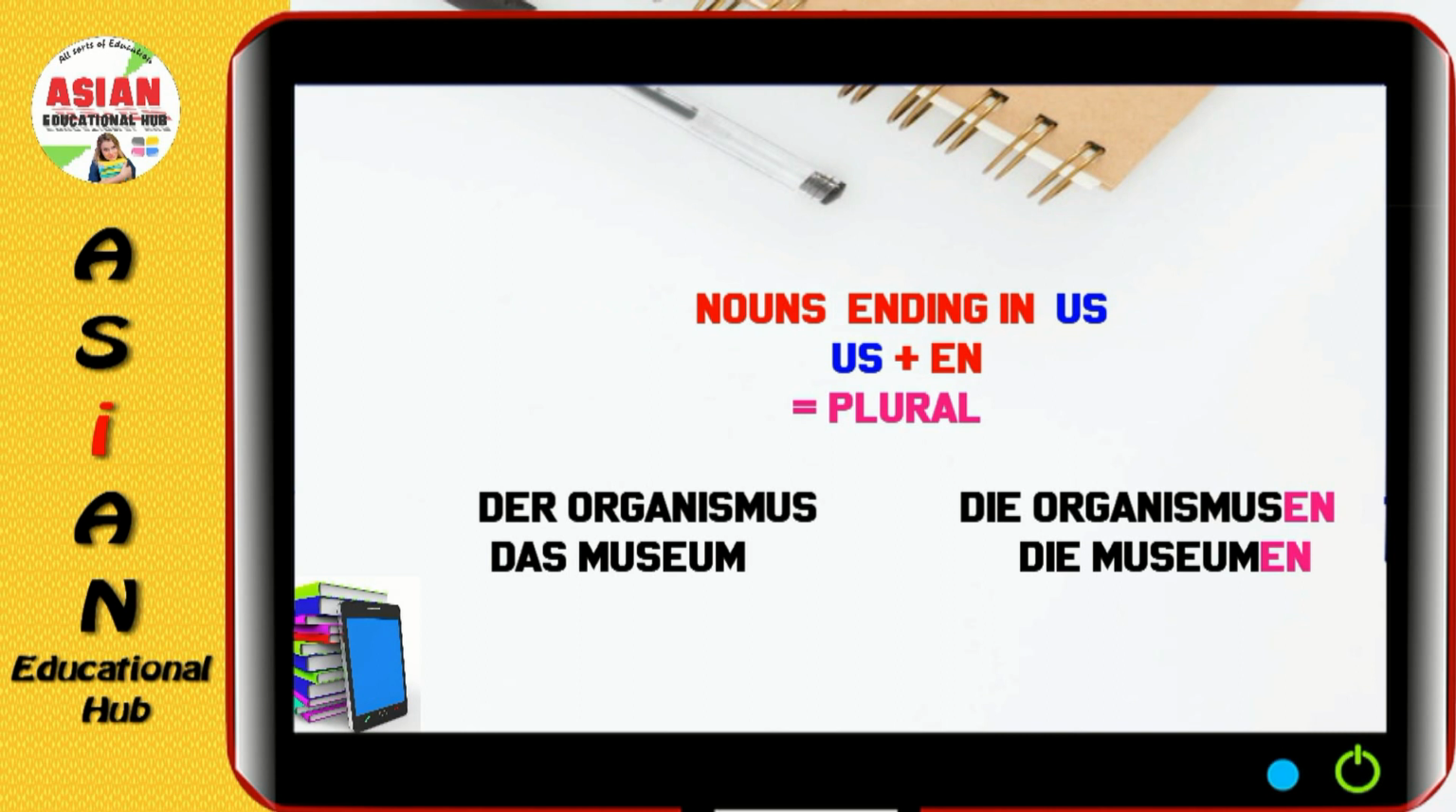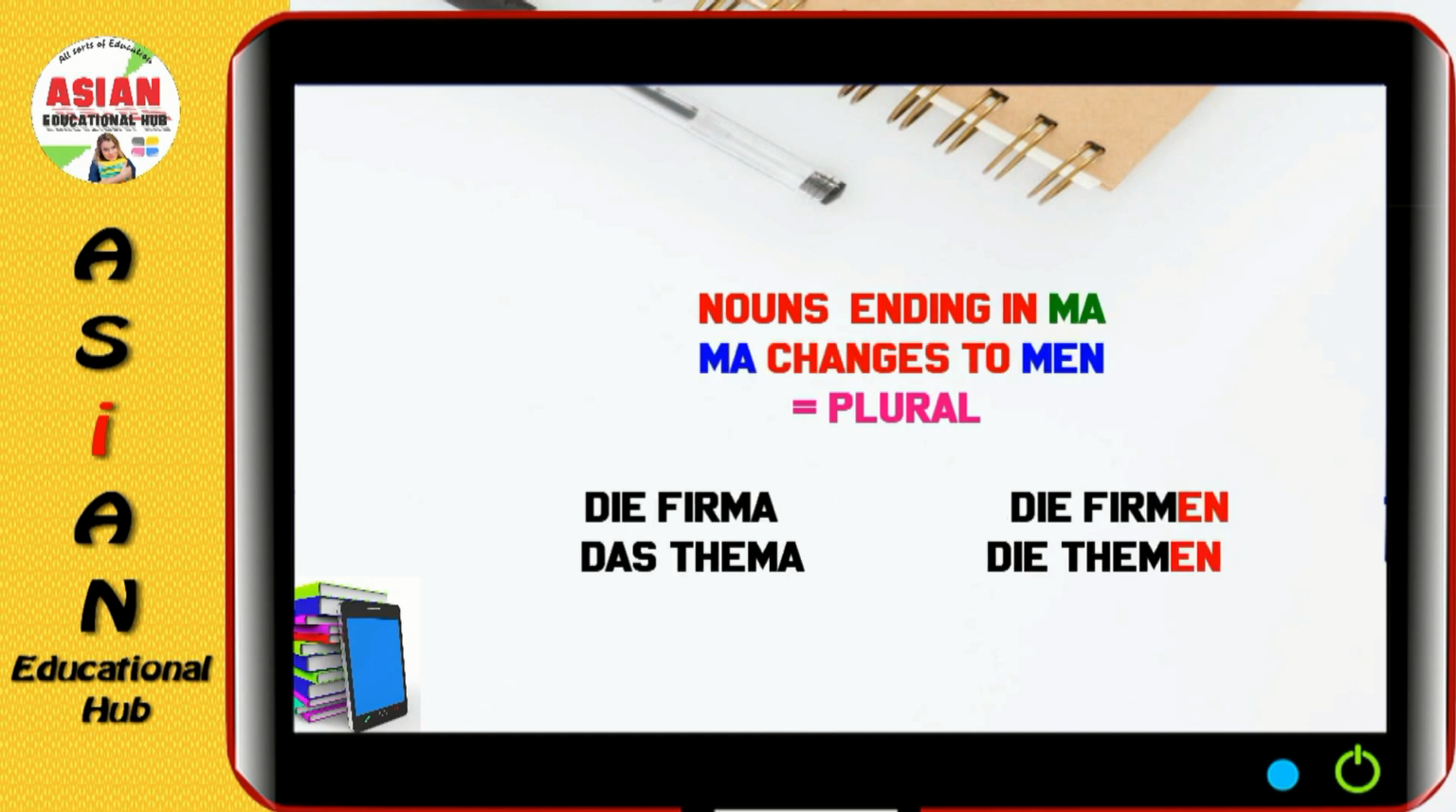Noun endings in us, we have to just add en to make it plural. For example, der Organismus, die Organismen, and das Museum, die Museen. Nouns ending in ma change to men to make it plural. Die Firma, die Firmen, and das Thema, die Themen.